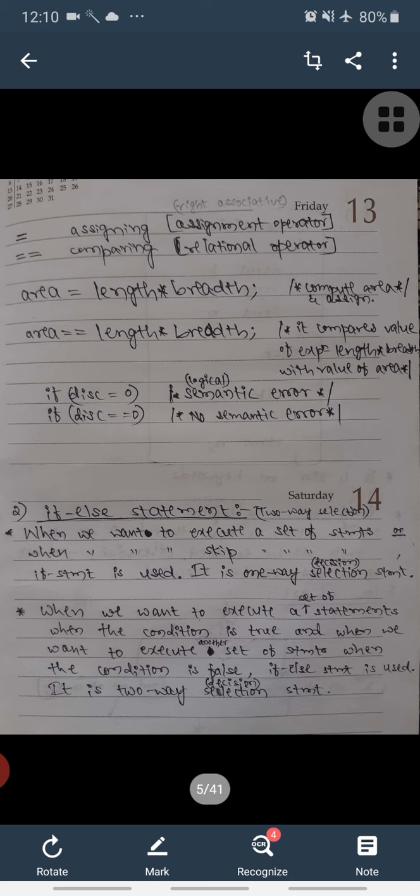In the next lecture we will see the execution of the if else statement.